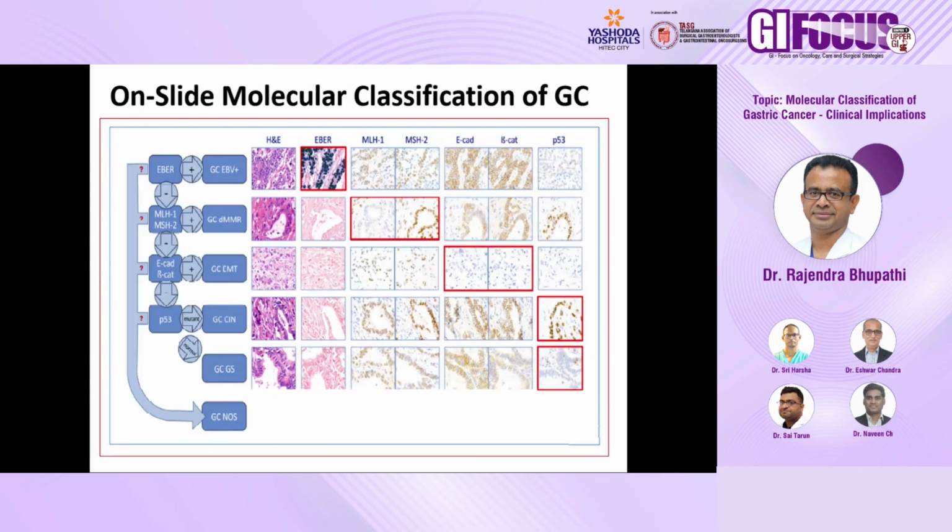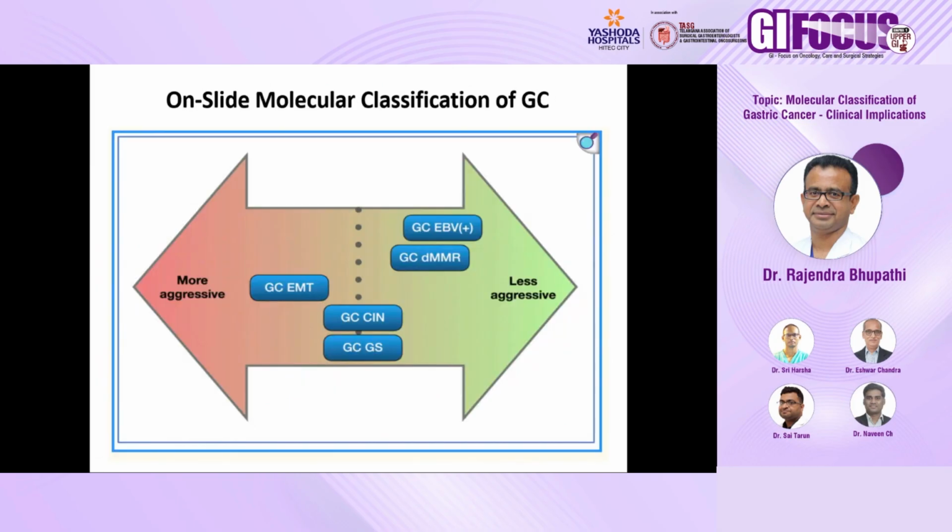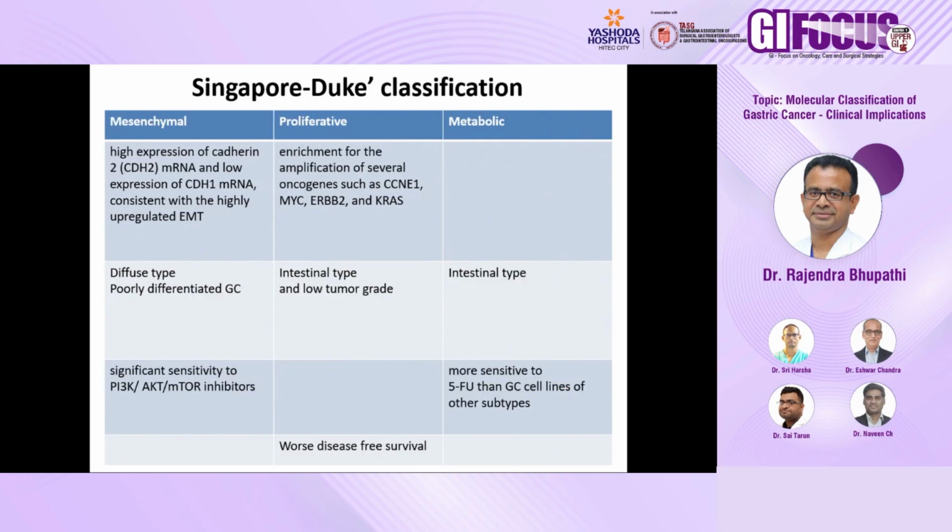This is another classification, divided into 6 subtypes: EBV, dMMR, EMT, chromosomal instability, genomically stable and not otherwise specified varieties. The EMT variety is more aggressive, EBV and dMMR are less aggressive, and the other 2 have intermediate prognosis. Another classification is the Singapore Duke classification, divided into mesenchymal, proliferative and metabolic varieties.